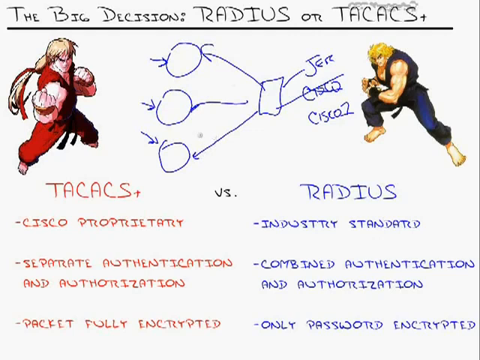If it's just that simple, use Radius. That's great. That's what Radius is there for, is I don't have to create user accounts on every single one of these. I can have a centralized database for that.